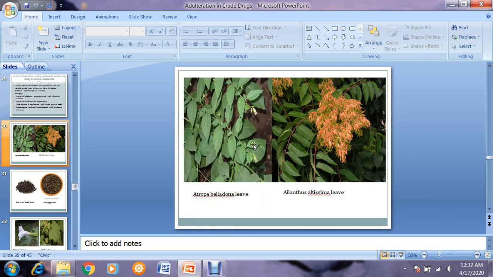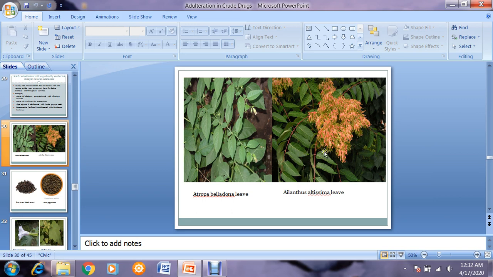Here you can see these are the leaves of the Atropa belladonna, and these are the leaves of the Ailanthus altissima. These are more or less the same in morphology, but actually they are entirely different plants. They may be substituted deliberately, or they may be substituted accidentally, because both of these plants look the same.